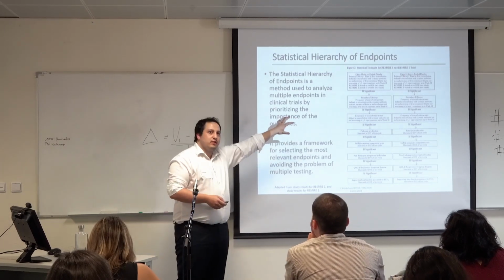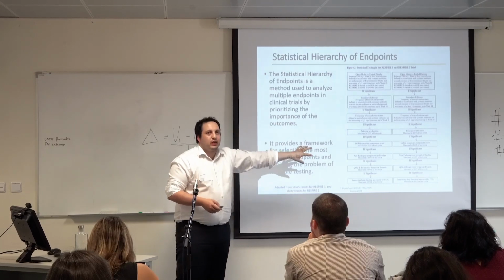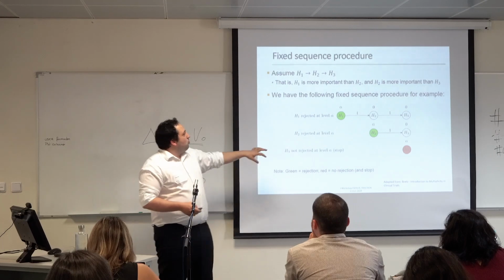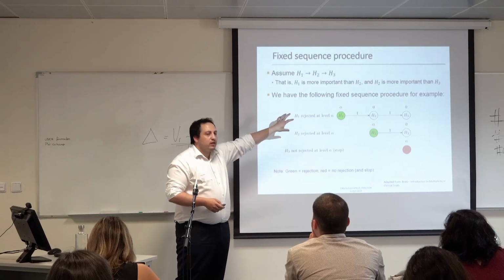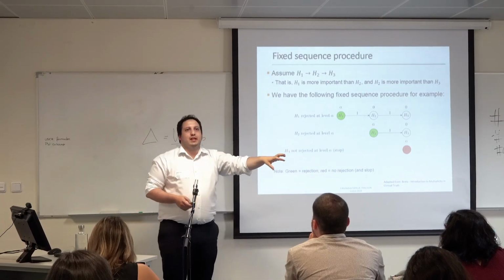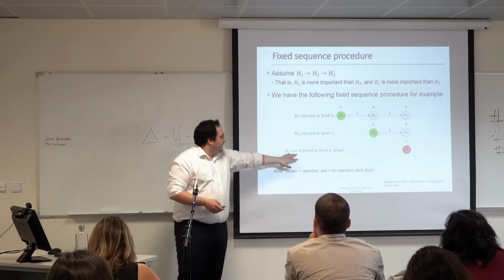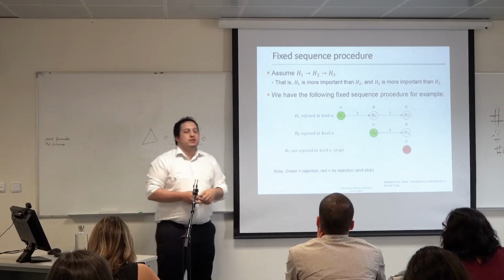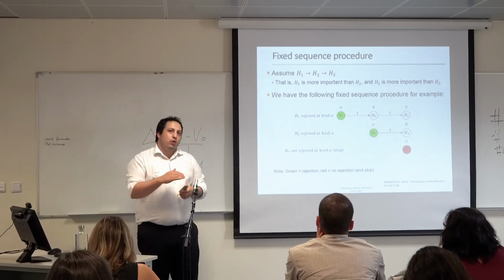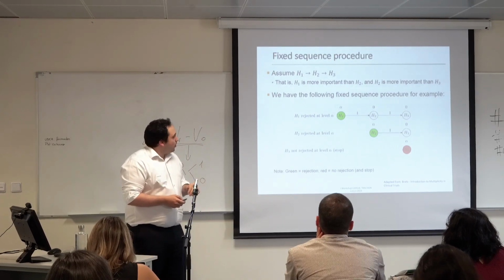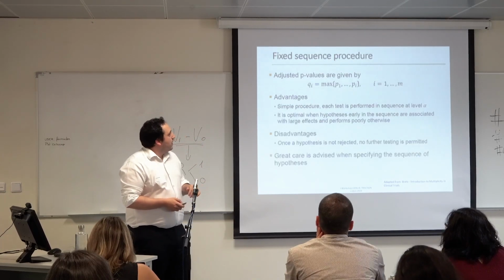And only if that is significant, we can go further on our endpoints. So what happens? We test the first one. If it's significant, we go to the second one. And if it's significant, we move on and on until we have a hypothesis that is rejected. And when we have a hypothesis that is rejected, we stop the analysis.